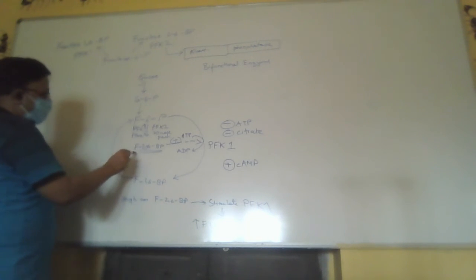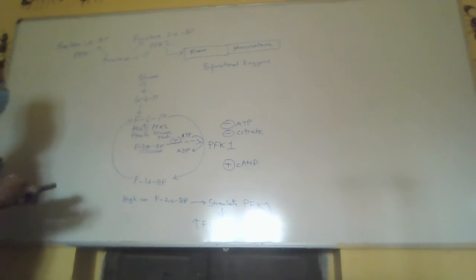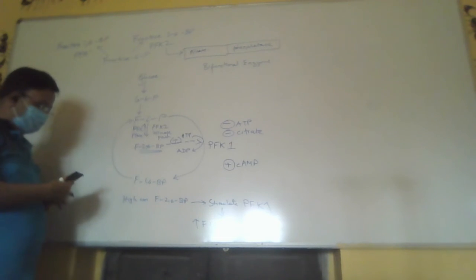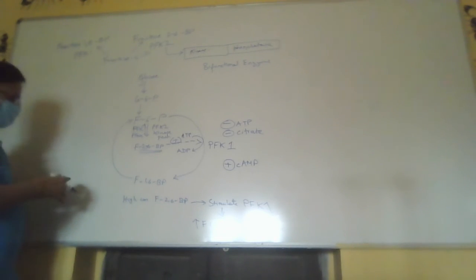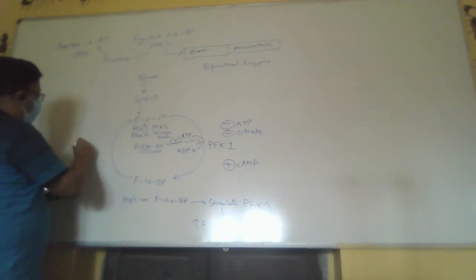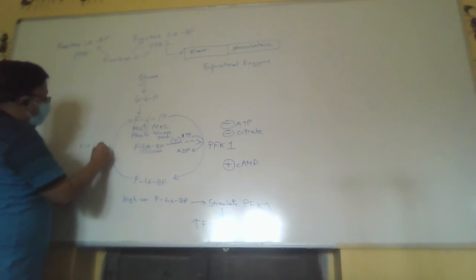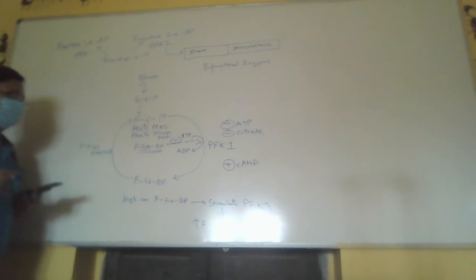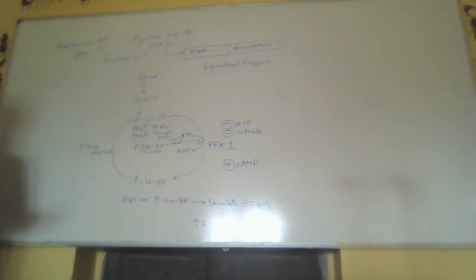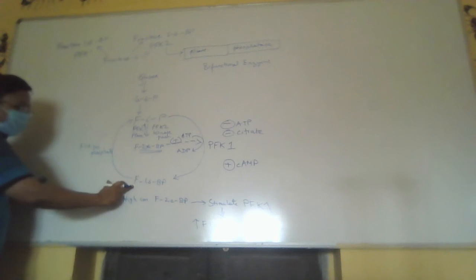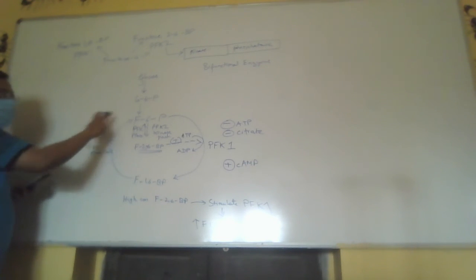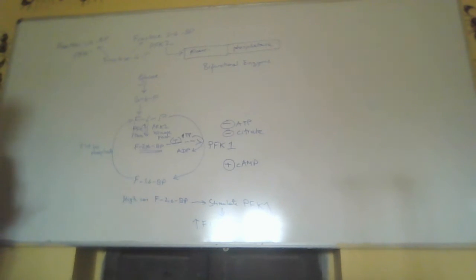This will convert the fructose 2,6-bisphosphate. There is an enzyme known as fructose 1,6-bisphosphatase, the other way around, which converts F16BP into fructose 6-phosphate. Right, there is another enzyme.